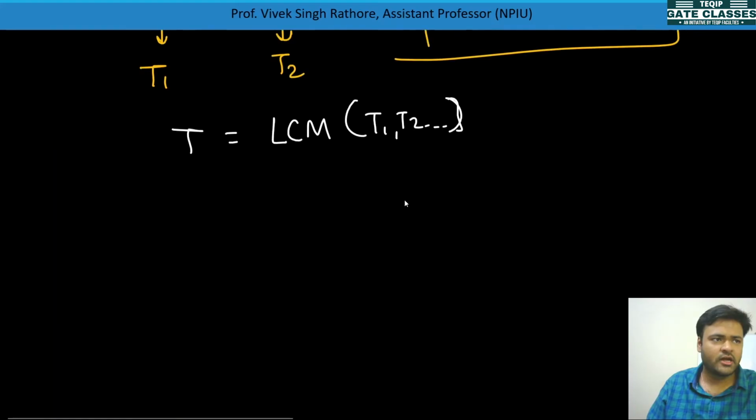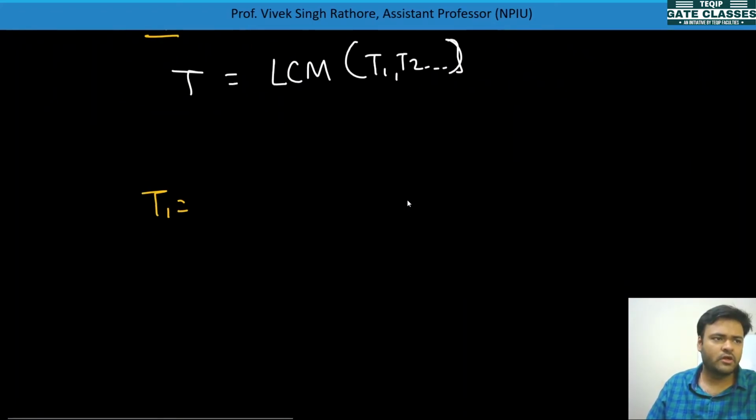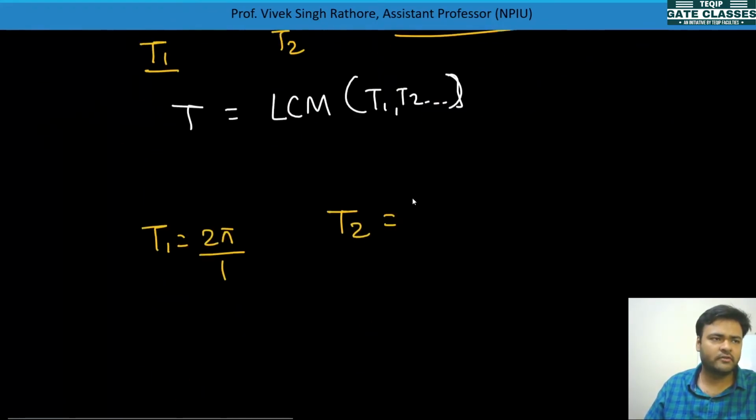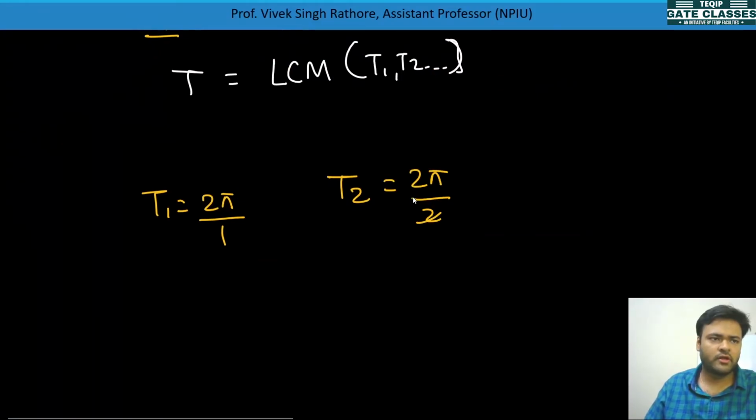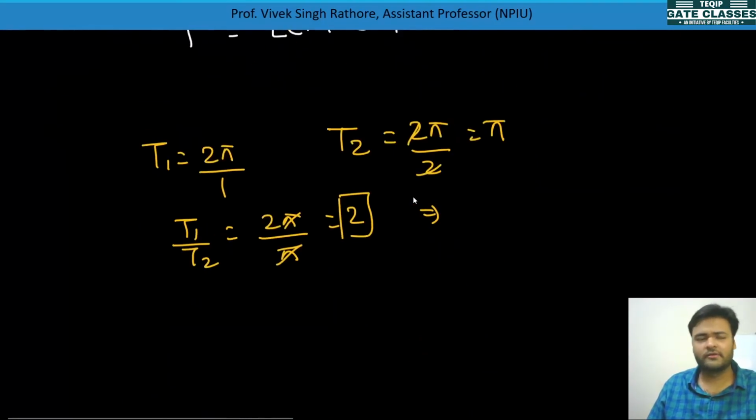Let's suppose sin t and sin 2t are there; let's check whether it is periodic or not. Time period T1 is 2π/1, so T1 is 2π, and T2 for sin 2t is 2π/2, which equals π. So if you take T1/T2, you get 2π/π, and this value equals 2. So definitely it is an integer, a rational number, so you can tell that the combination is periodic.